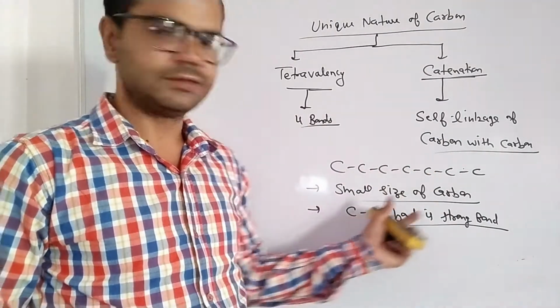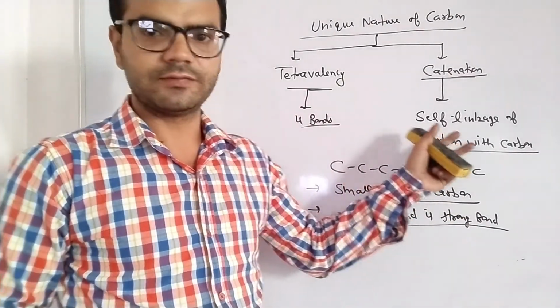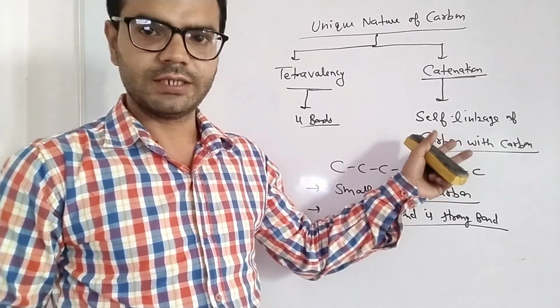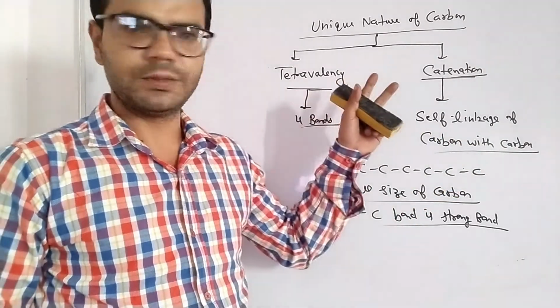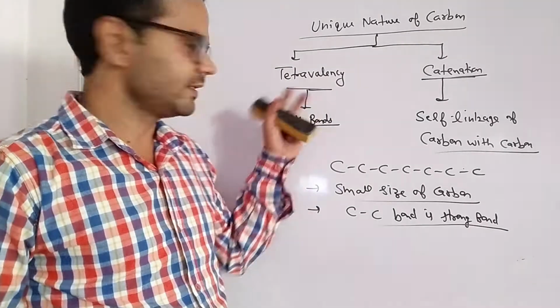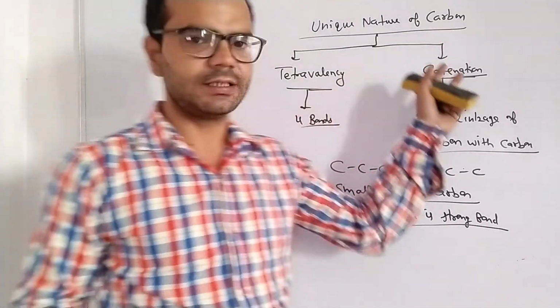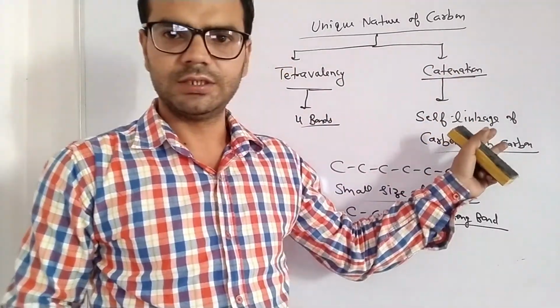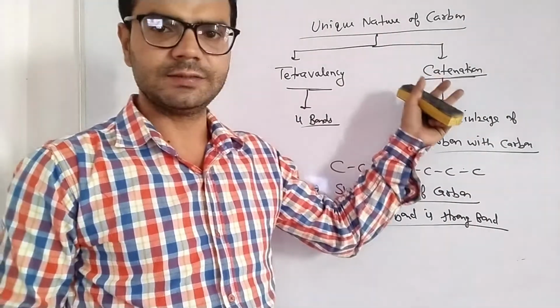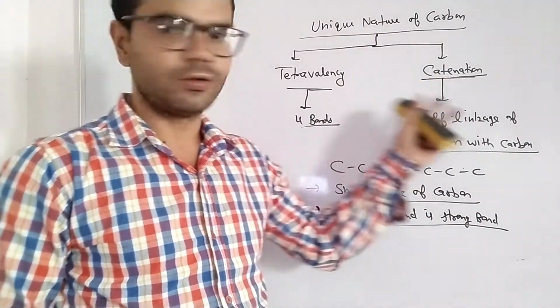If the carbon-carbon bond is weak, then a long chain will not form. So these are the two unique properties: tetravalency, the tendency to make 4 bonds, and catenation, self-linkage of carbon with carbon, or the tendency of carbon to make long chains.